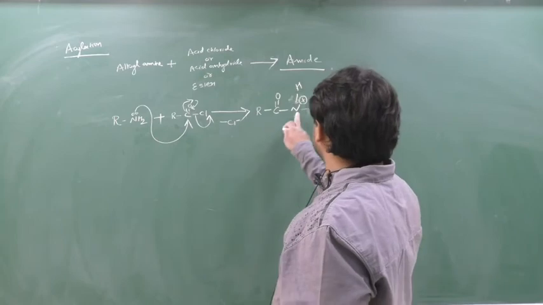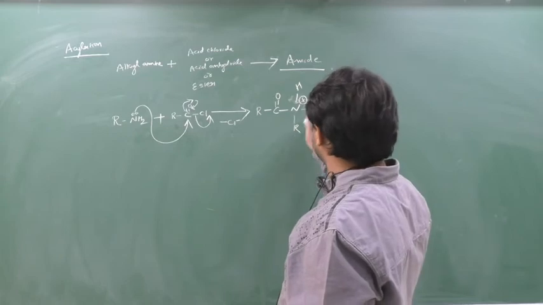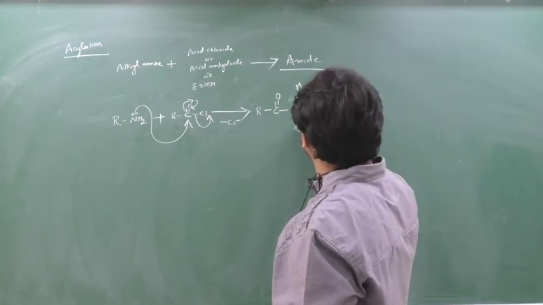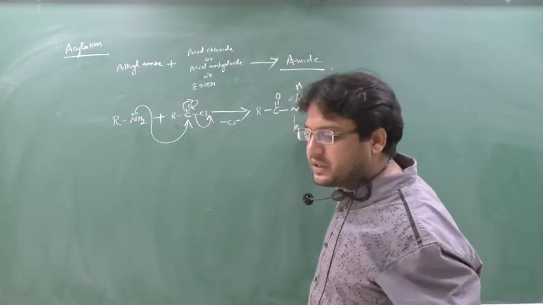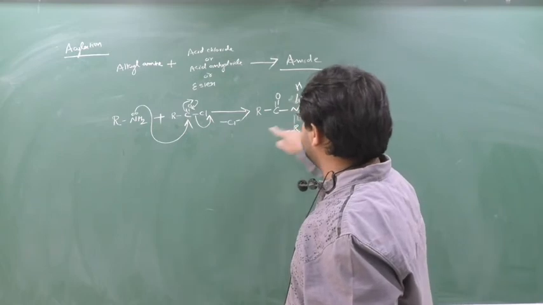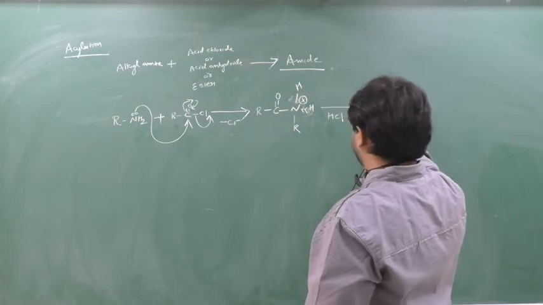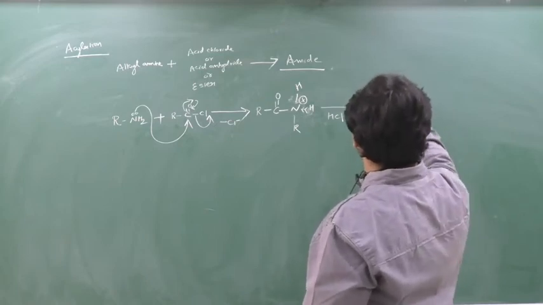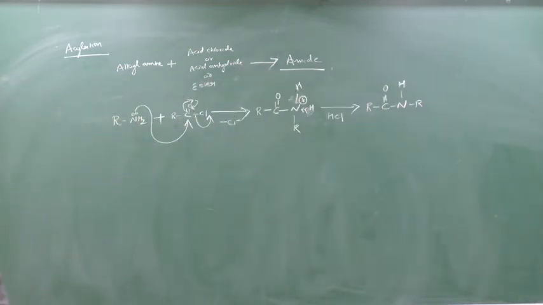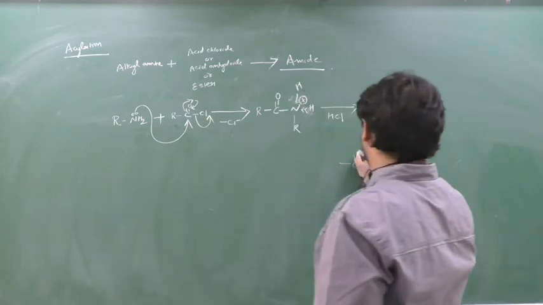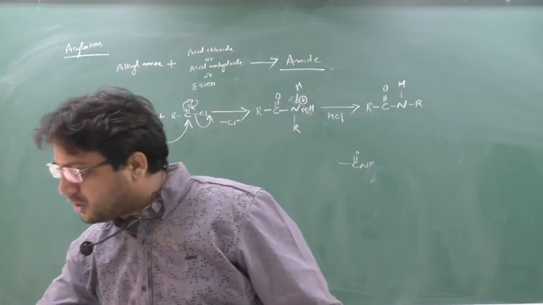Now this nitrogen wants to satisfy its charge. See here this is Cl minus. This nitrogen will try to gain the electron of this hydrogen, so the hydrogen will be removed. The hydrogen is an acidic hydrogen which can easily be removed. So H is removed as H plus to form HCl with Cl minus. Here we will form R, C double bond O, N, R, H. That's it. This is your amide. C double bond O, NH2 is the amide, and one hydrogen's place is taken by R. So this is nothing but your amide.